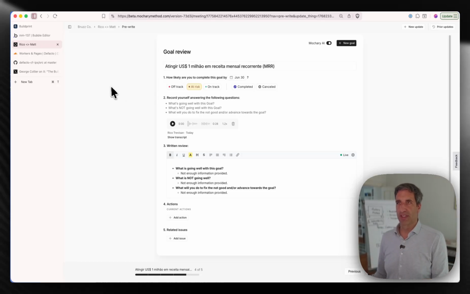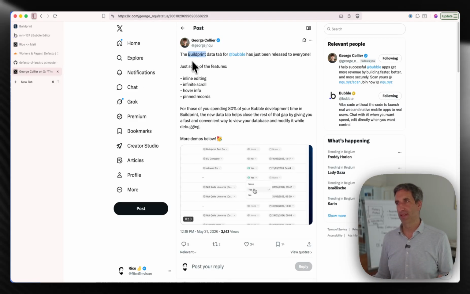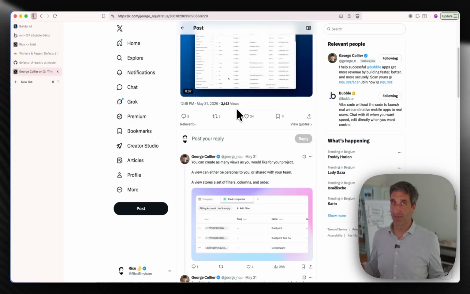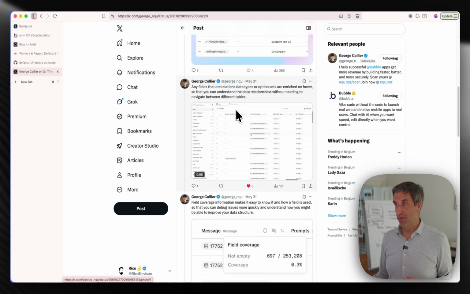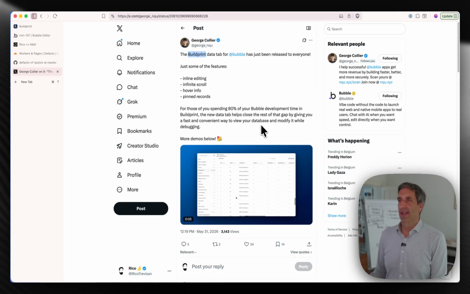Normally I would dive into the app myself, but since we're in 2026, I want to do it fully agentic. George has created some incredible things here with Buildprint. He's releasing more and more features, features that arguably should be part of Bubble itself. So my hot take is that by 2027, Bubble is just going to be a hosting service for Buildprint, right? In any case.